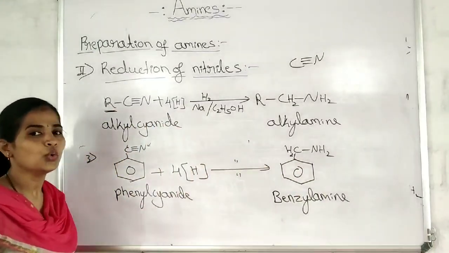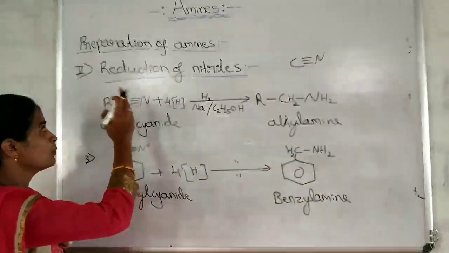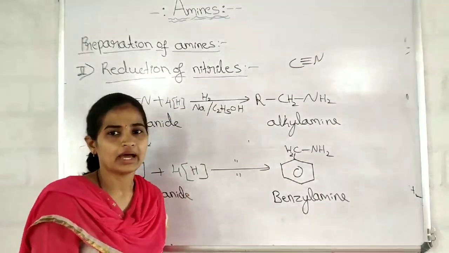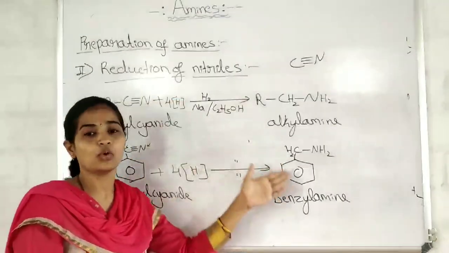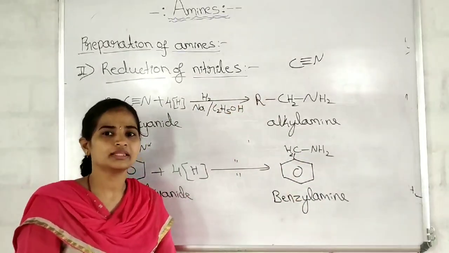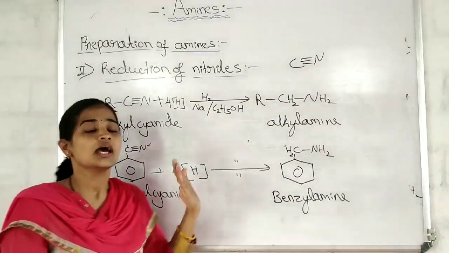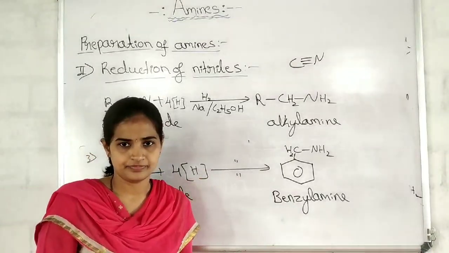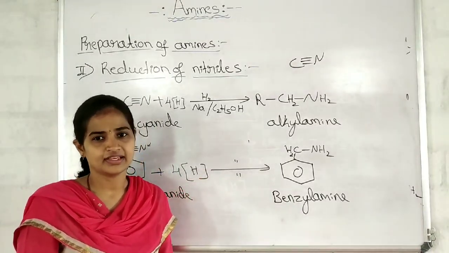These are the two methods of preparation of amines by reduction: reduction of the nitro compounds as well as reduction of the nitriles. The third method of reduction that we have to study is reduction of the amides. That we will study in the next class. Thank you.